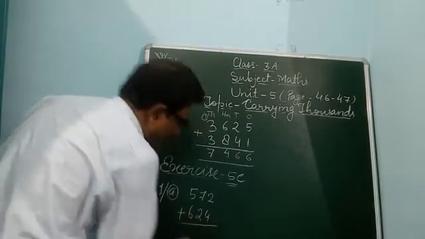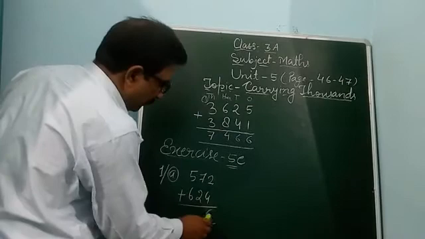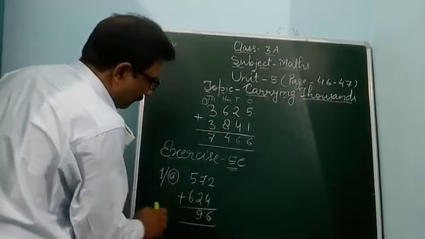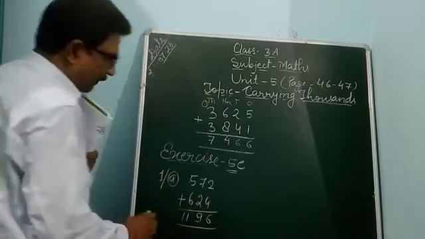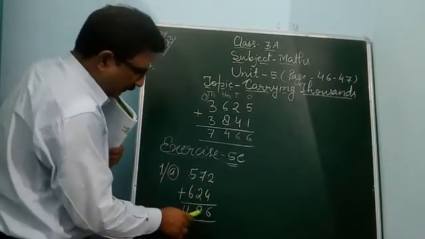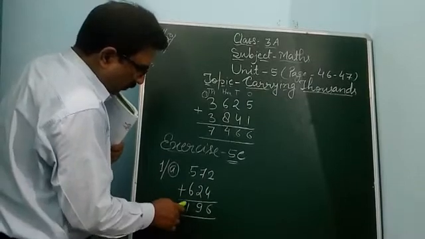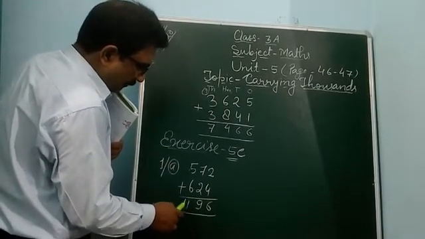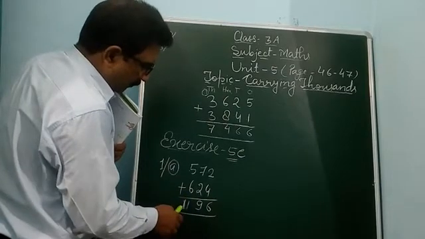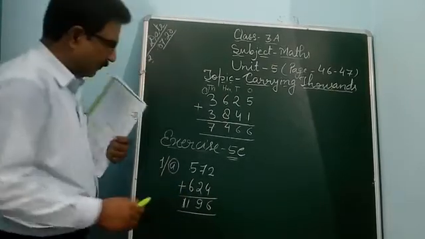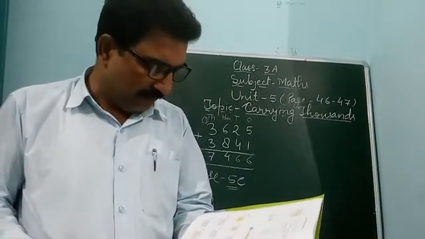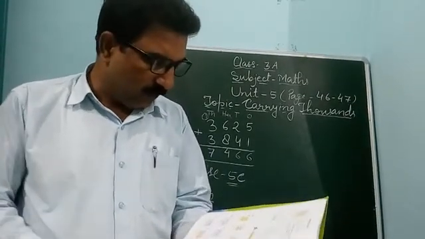You can see 4 to 6, 7 to 9, and 6, 5, 11. So as if we are adding ones, tens, hundred, thousand. So thousands place taking as a carry 1 from 100. So it is 1196. In this way you can do question number B, C and D. There is no problem.